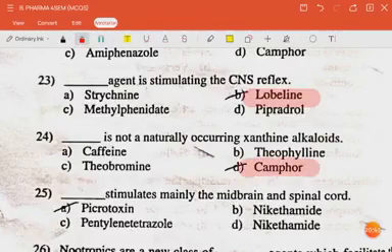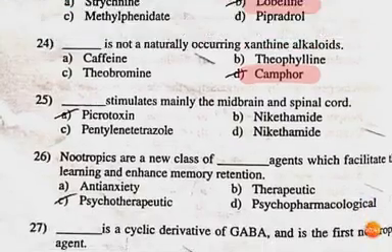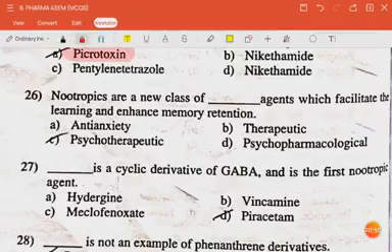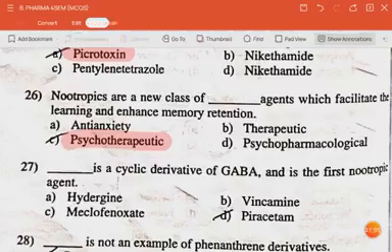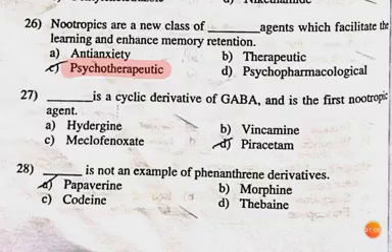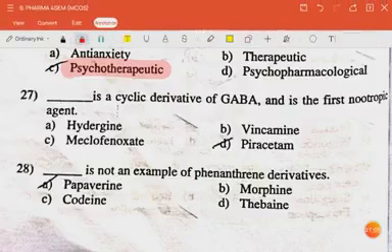The next question is: dash is not a naturally occurring xanthine alkaloid. The answer is camphor. The next question is: dash stimulates mainly the midbrain and the spinal cord. The answer is picrotoxin. The next question is: nootropics are the new class of dash agents which facilitate learning and enhance memory retention. The answer is psychotherapeutics. The next question is: dash is a cyclic derivative of GABA and is the first nootropic agent. The answer is piracetam.